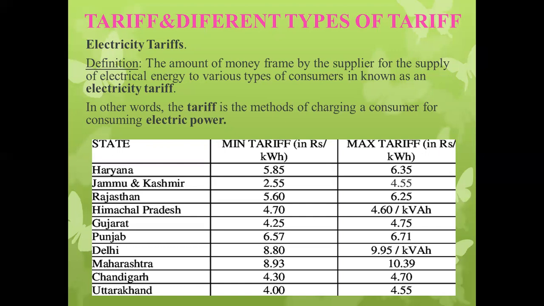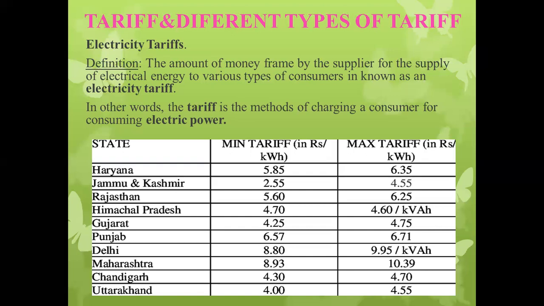As we know, electrical power is consumed by various types of load, as we have seen in the previous lecture. So all types of consumers should be charged for their per unit consumption. Based on various factors, we have to assign various costs in rupees for the per unit consumption of different types of consumer.